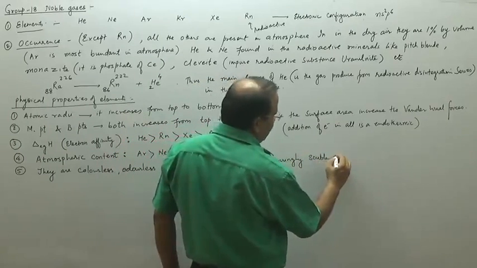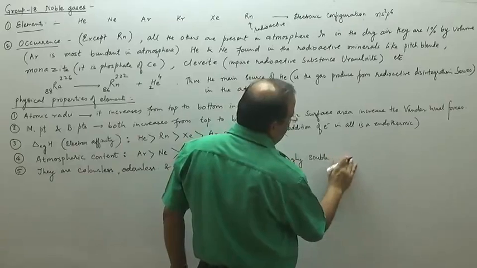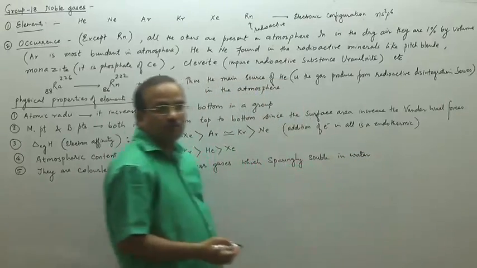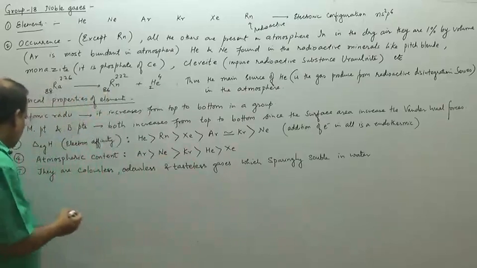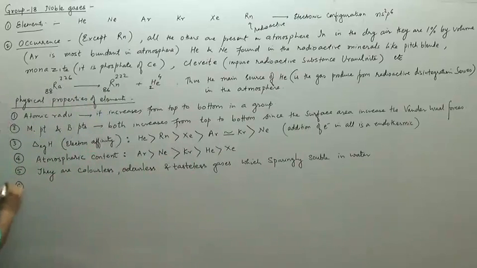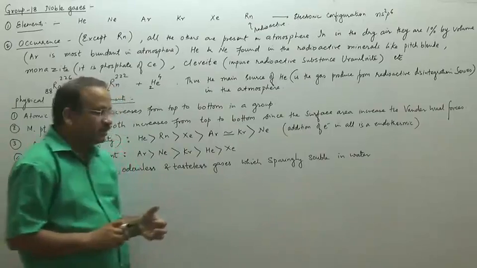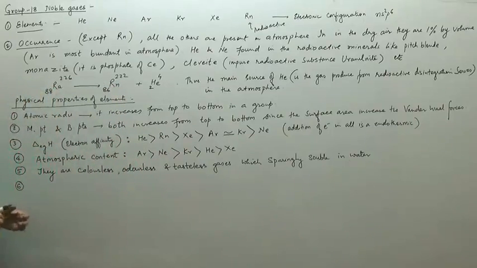They are least soluble in water, we used to say that. So they are sparingly soluble in water, we used to write like this. The solubility in water, no doubt, is less, but we can write that they are less soluble.